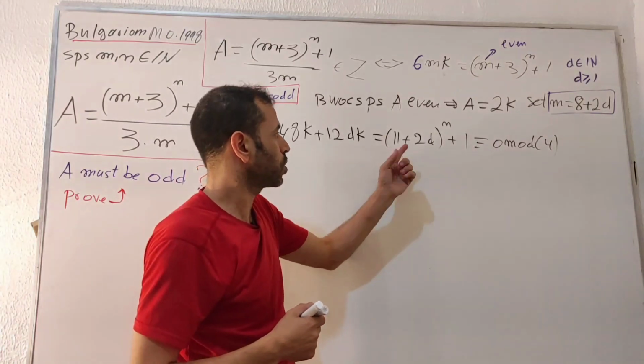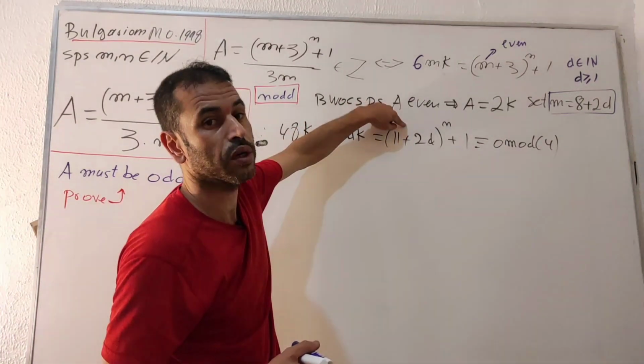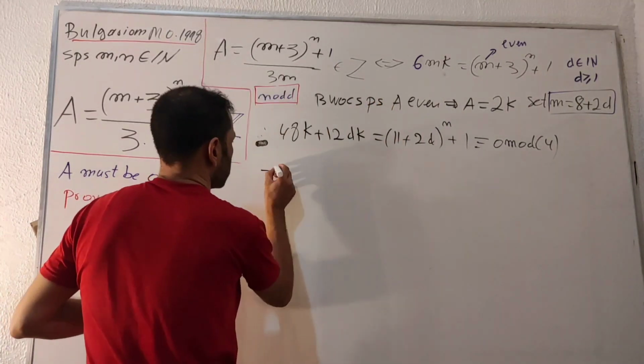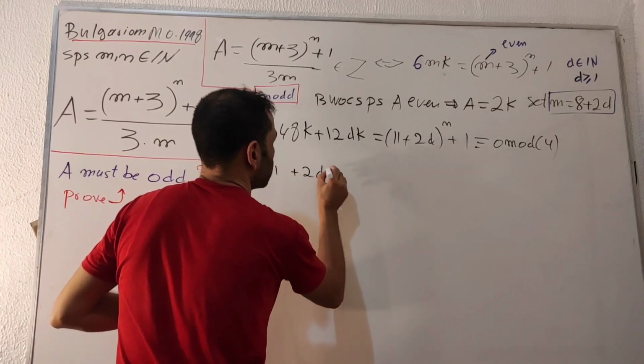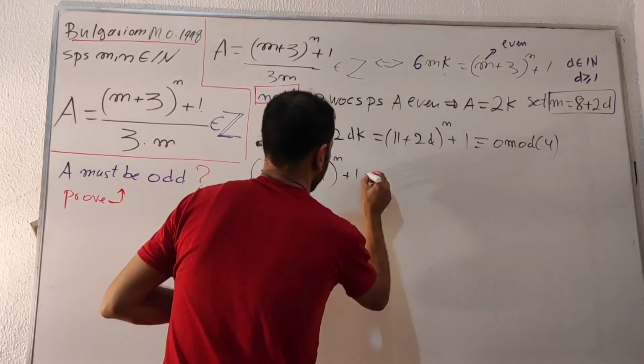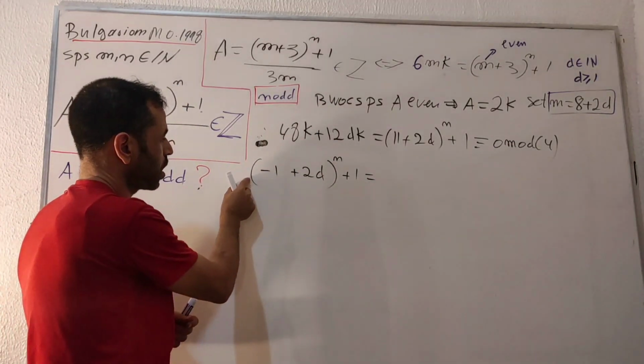So let's check with this one. So let's reduce this 11. 11 is the same as 12 minus 1. 12 will be 0. I will be left with minus 1 here. Minus 1 plus 2d, all raised to the n plus 1. Okay, let's work a little bit on this one. Let's take minus 1 out of these things here.